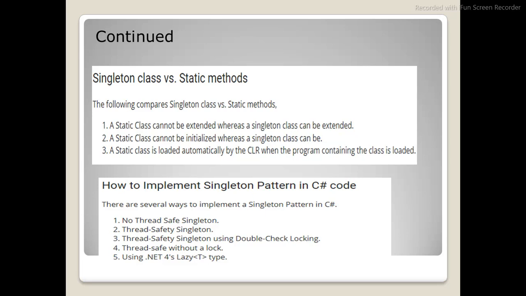A singleton class can be inherited since I have not used the static keyword, whereas static classes cannot be inherited. You cannot instantiate a static class, whereas a singleton class can be. A static class is loaded automatically by the CLR when the program containing the class is loaded. This is the difference between a singleton class and static methods.